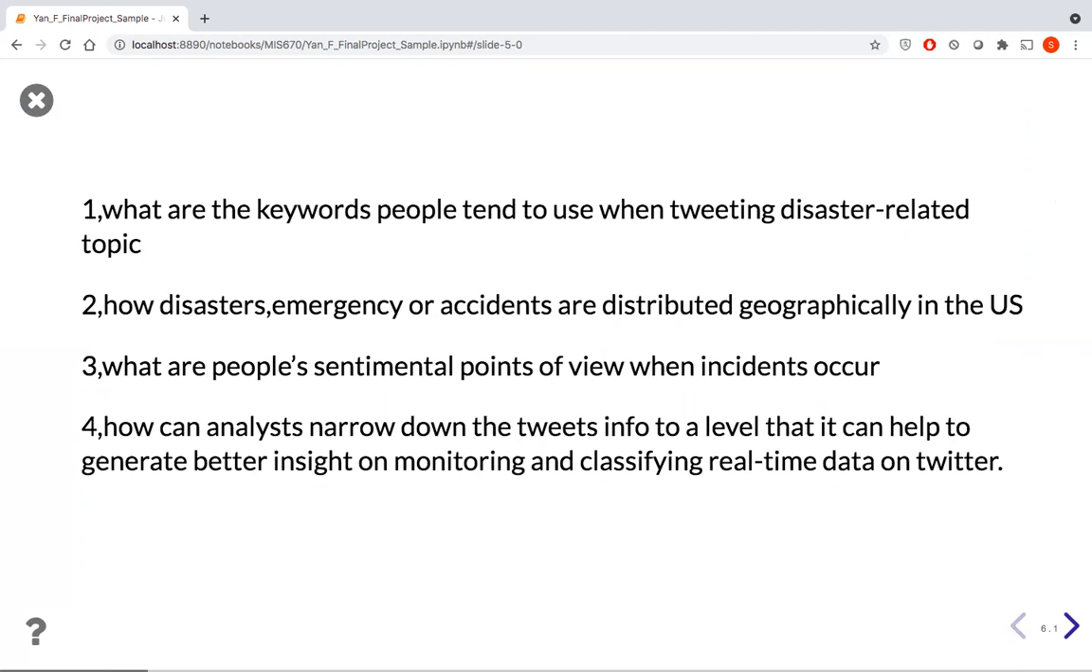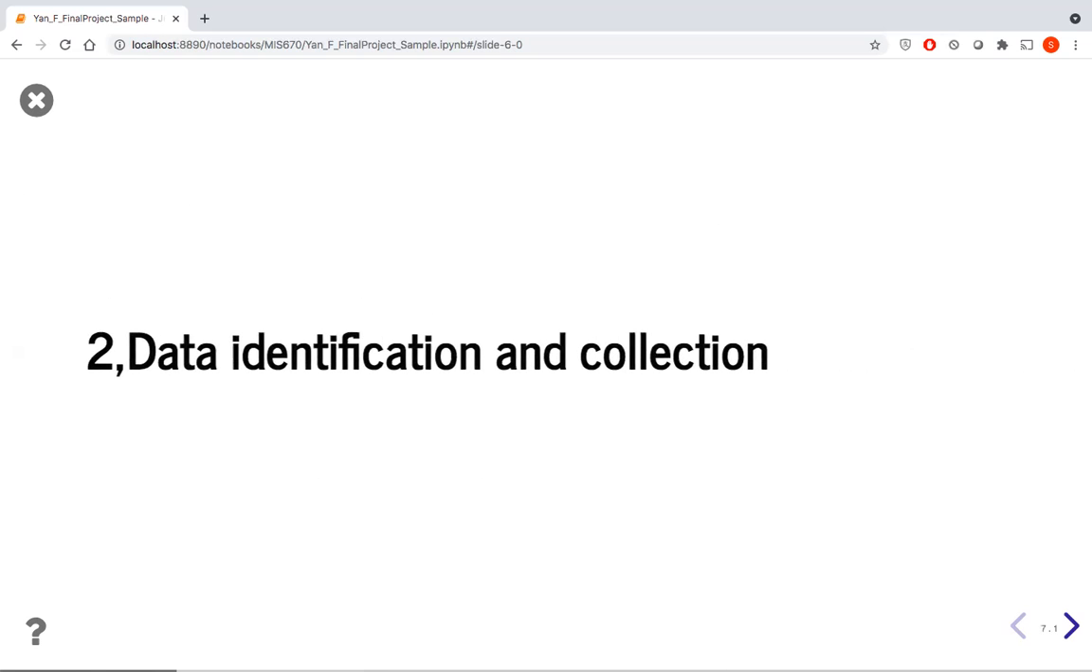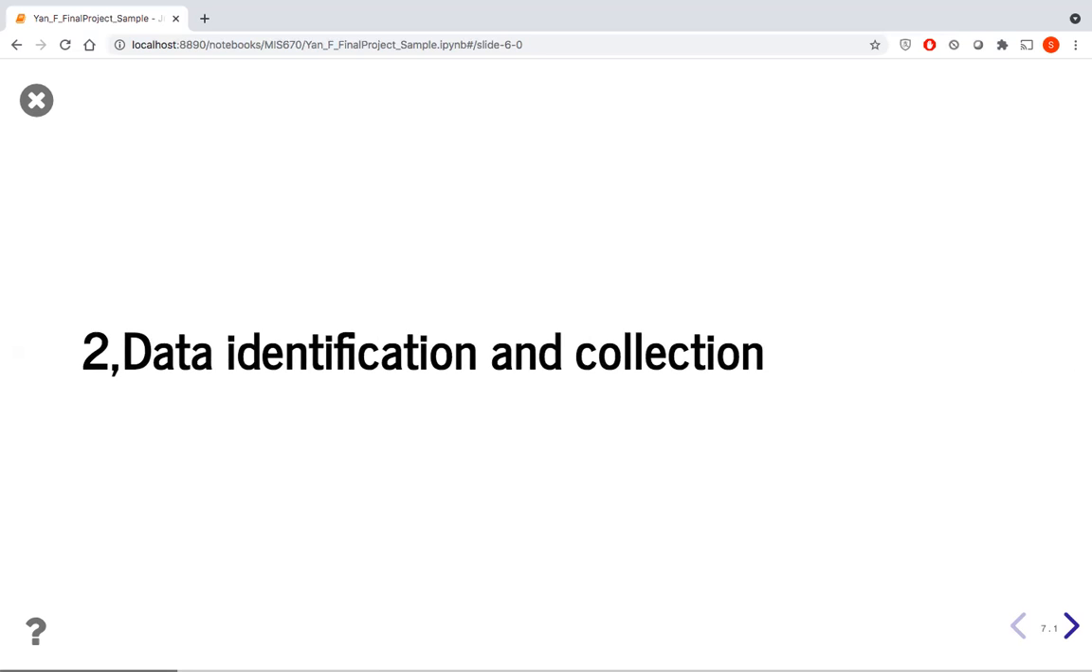such as what are the keywords people tend to use when tweeting disaster-related topics, how these incidents are distributed geographically in the US, what are people's sentiment views, points of view when these incidents occur, how can analysts narrow down the tweets into a level that it can help to generate better insight on monitoring and classifying real-time target data on Twitter. This project will involve data analytical techniques, including data crawling, wrangling, mining, descriptive and sentiment analysis, and machine learning. Let's see how the datasets are identified and collected.